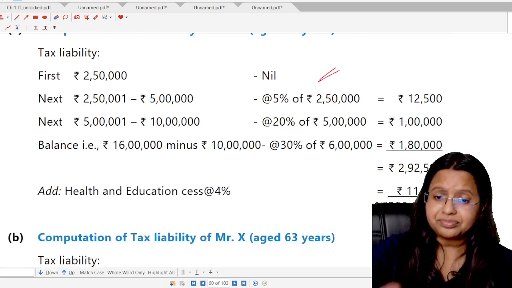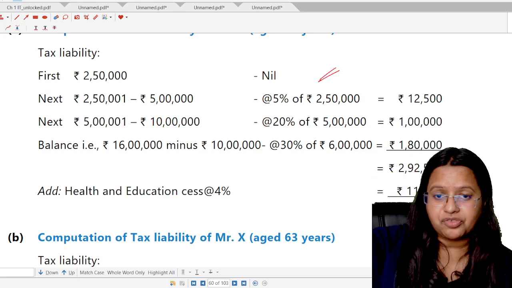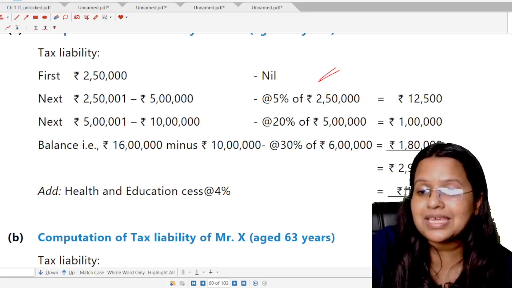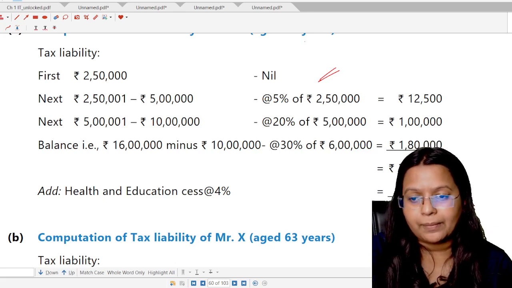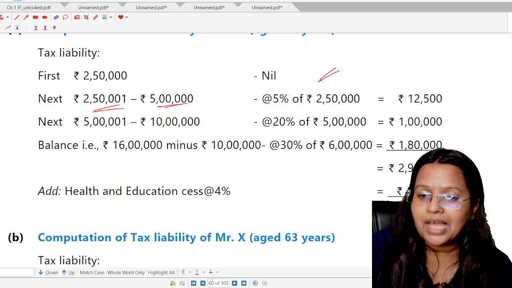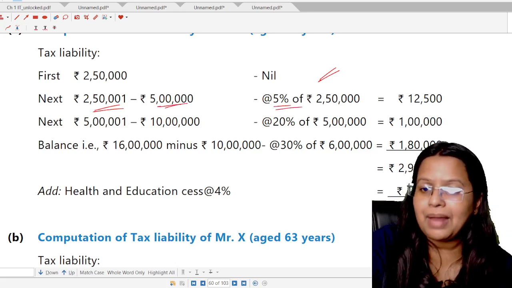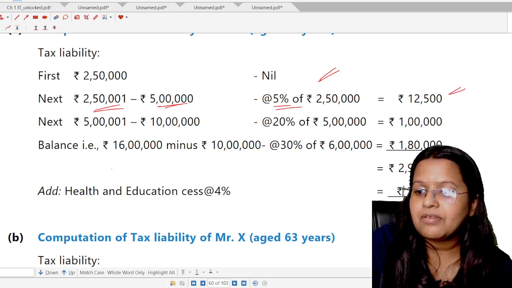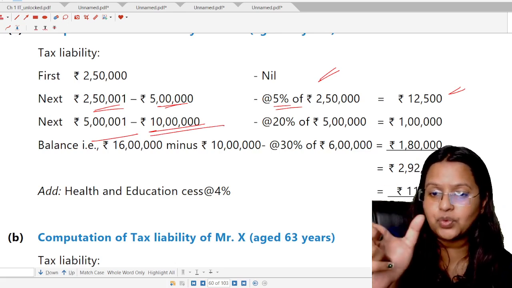It means, unlike in the new tax regime, the basic exemption limit is the 3 lakh. But in this case, the basic exemption limit is the 2,50,000 for the normal person. Okay. 2,50,000 to 5 lakh, the rate is 5%. That is 2,50,000 multiplied by 5%, 12,500. 5 lakh 1 to 10 lakh. That is on the 5 lakh rupees, the tax rate shall be the 20%.